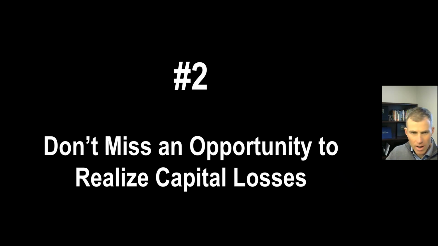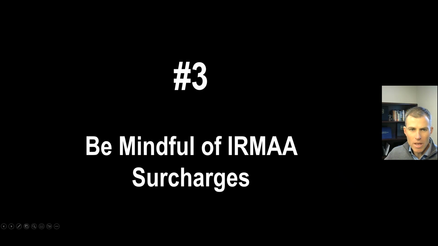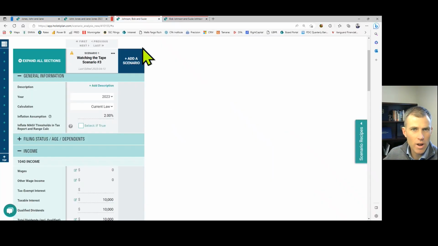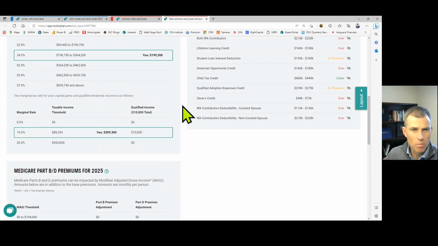And then number 3, be mindful of IRMAA surcharges. So IRMAA stands for Income Related Monthly Adjustment Amounts. And it's a surcharge that is added on top of the standard premiums for Medicare Parts B and D if the client's income exceeds certain thresholds. So for this, we're going to take a look at Bob and Susie Johnson. And we're going to go straight to the summary tax report page.